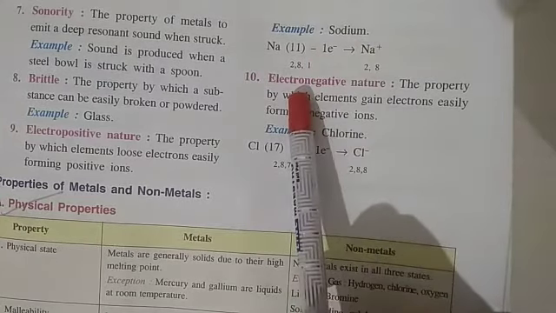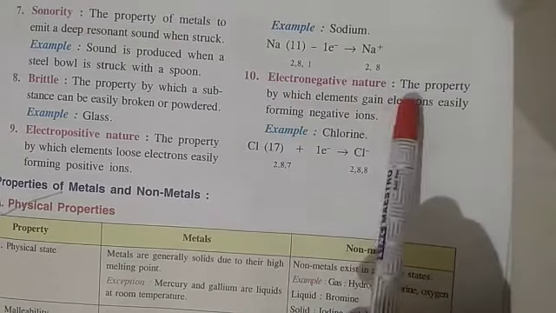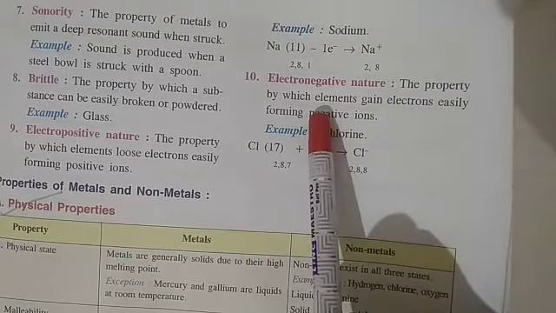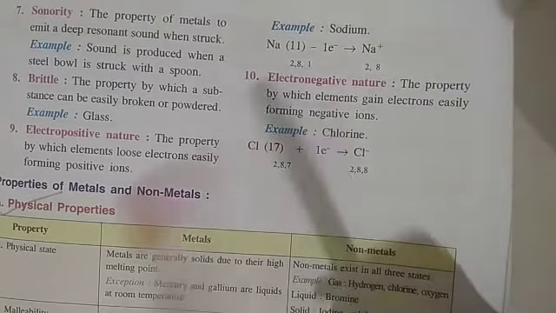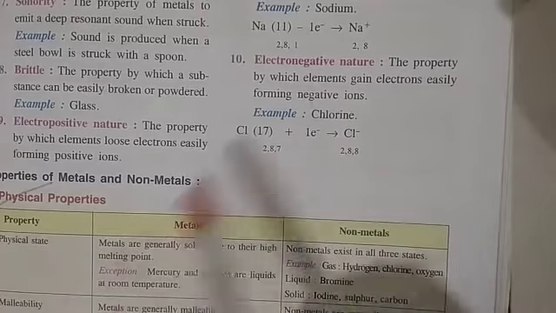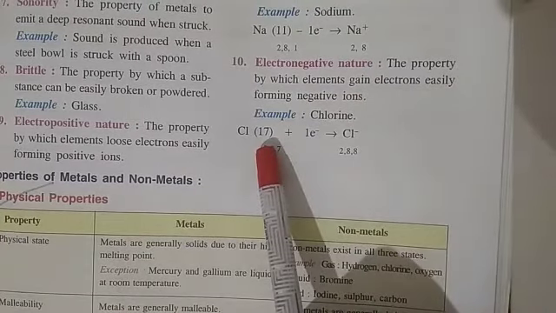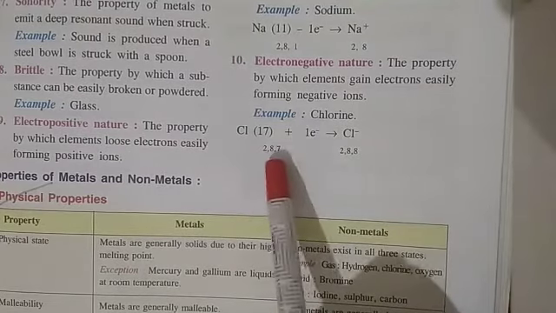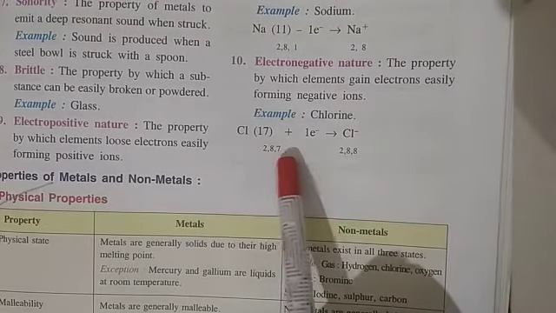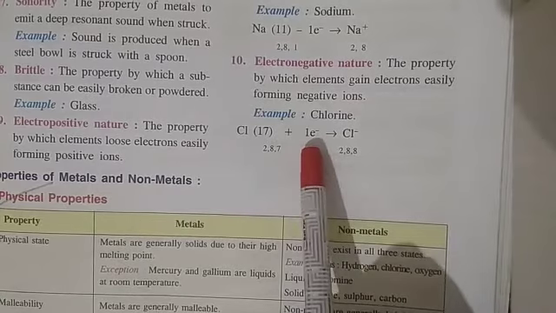And non-metals have an electronegative nature, which means non-metals can gain electrons to make themselves stable. For example, chlorine has atomic number 17 and electronic configuration 2, 8, 7. Since there are 7 electrons in the outer shell, they need 1 more electron.